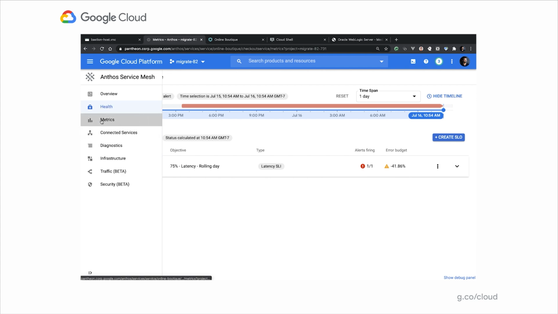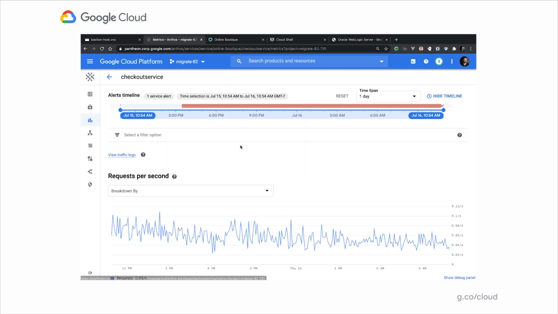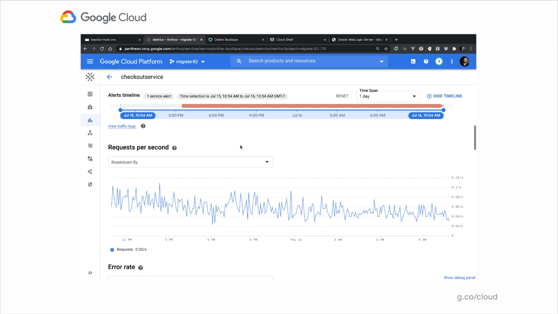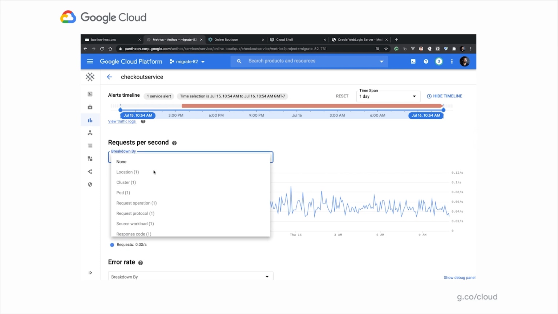We can also get into further metrics. Which particular deployment is causing that? So in this case, I can break this down by location. It could be a single region or a single cluster or a specific instance of that cluster. I can go very granular into figuring out exactly what's causing that problem and then go and mitigate it. In this case, we're just running in a single prod cluster in one pod, but let's say this application was running on multiple clusters in multiple regions. You can start to drill this down and troubleshoot it.